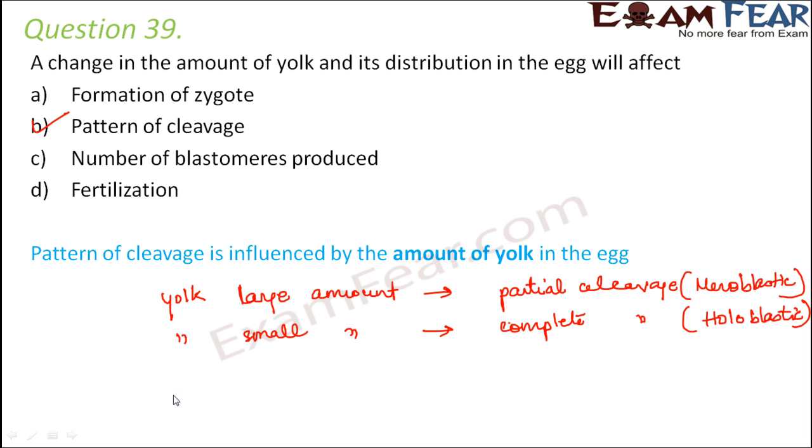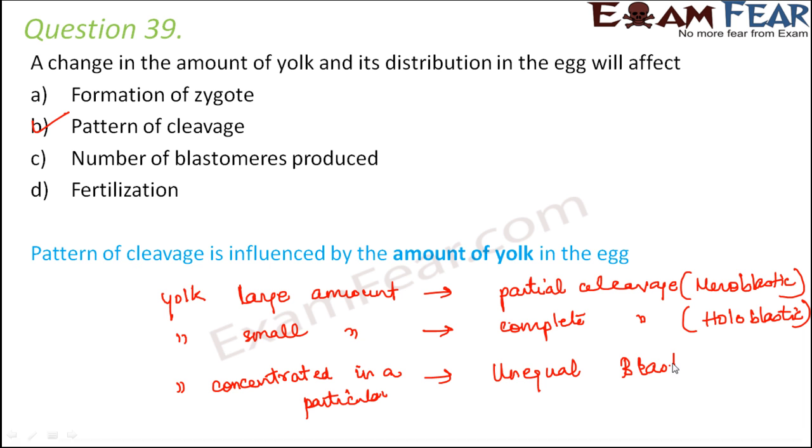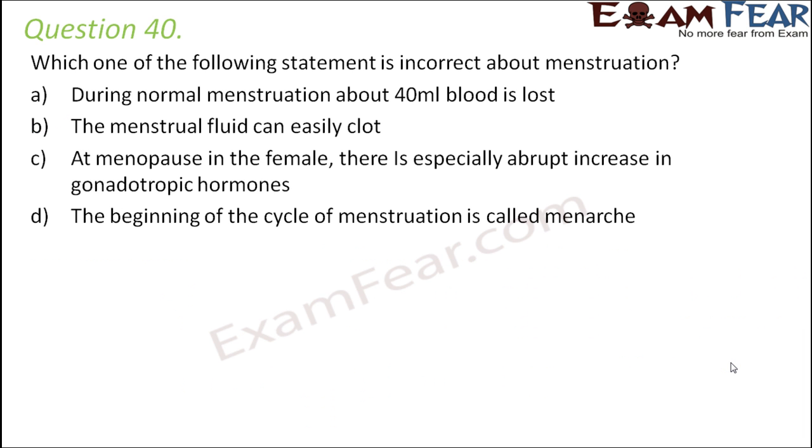For example, in eggs where the yolk is not uniformly distributed but concentrated in a particular region, the blastomeres which will be formed after the cleavage are generally unequal in size. So this results in unequal blastomeres after the cleavage. These are the factors which determine the pattern of cleavage of an egg.